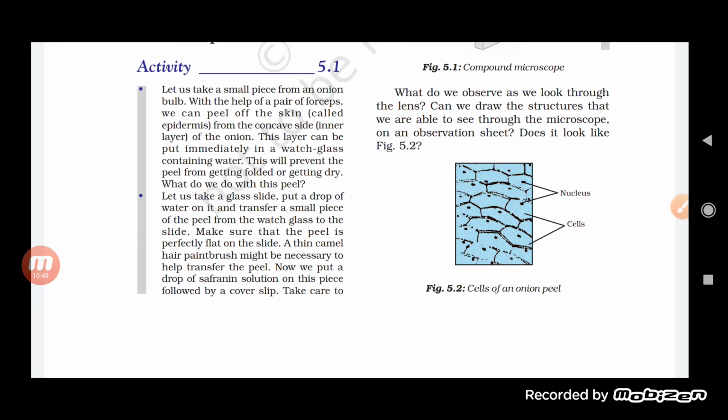So these are the two things by which we can say that we can use the glycerine after the safranin. So when we add one drop of safranin, afterward we will add one drop of glycerine, and then we will put a cover slip to it.